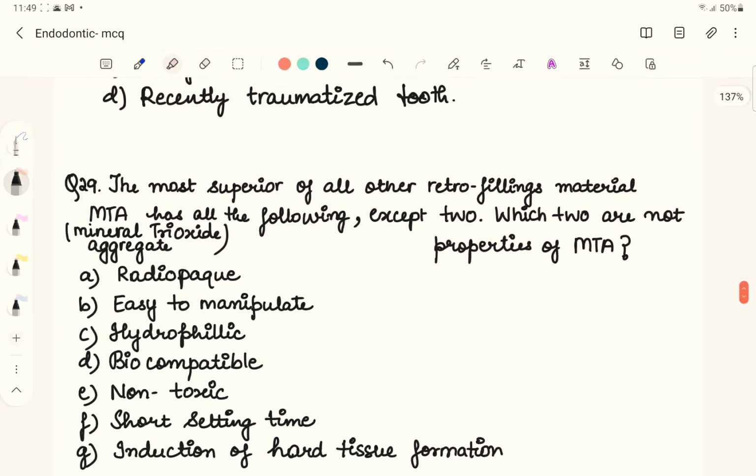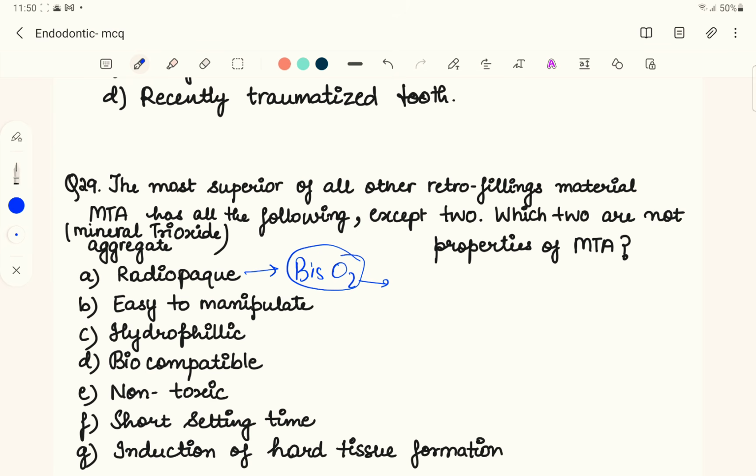The most superior of all other retro filling material, MTA, has all of the following advantages except two. What are the two? Which two are not the properties of MTA? So if we have a look at the properties, the first one is radio opacity. Yes, the radio opacity is provided by the bismuth oxide. Also, because of this bismuth oxide, there is discoloration of the dentine, and that's the reason in MTA Plus we use the tantalum oxide instead of bismuth oxide.